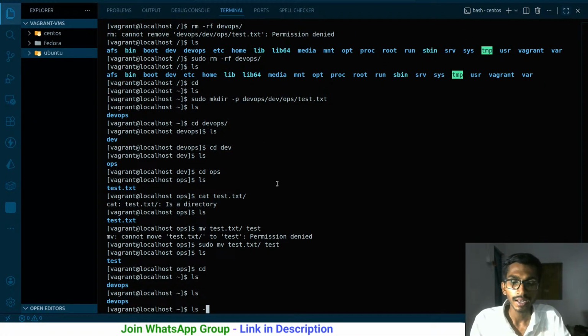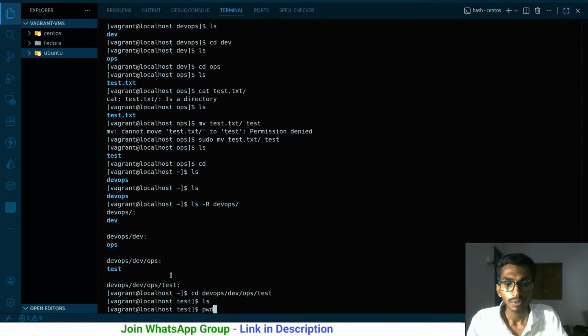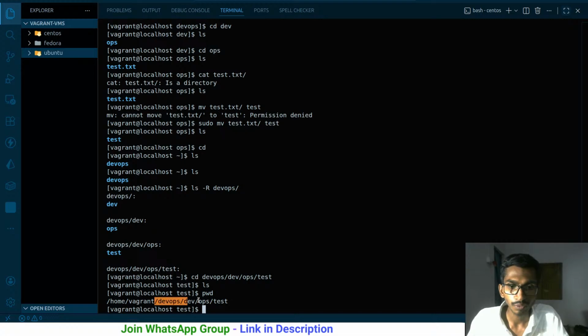So if I say ls -R devops, you will see that we have this DevOps folder. Inside DevOps folder we have dev folder, then inside dev folder we have ops, and inside devops/dev/ops we have test. Inside devops/dev/ops/test we literally have nothing. So let me cd into that particular folder, present working directory. Right now I'm inside devops/dev/ops/test.